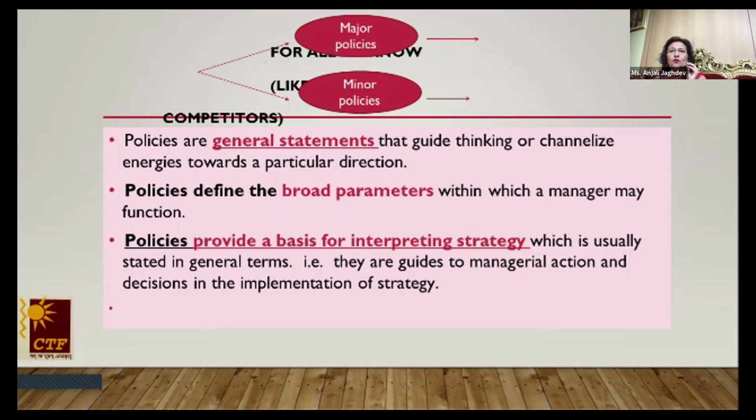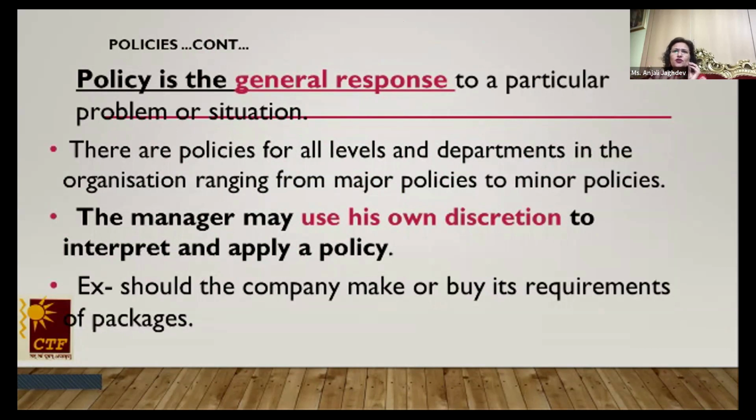Major policies are the ones which really help you decide the company's course of action in reference to its outsiders. Composite: no company can have absolutely minor or major policies only. So it's a fusion of the policies which comes into the picture, and that is called composite. To assist your minor, major, and composite policies, from time to time, looking at the condition and the environment, we have to evolve some support, some feedback things along with them. Those kinds of general responses, those kinds of general guidelines, are normally said to be your supportive policies.